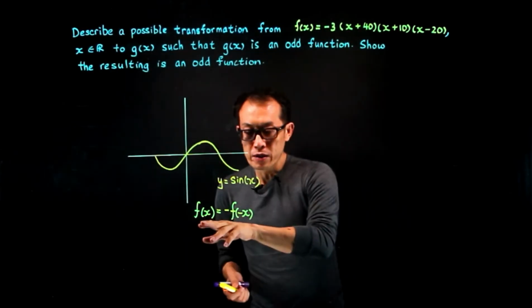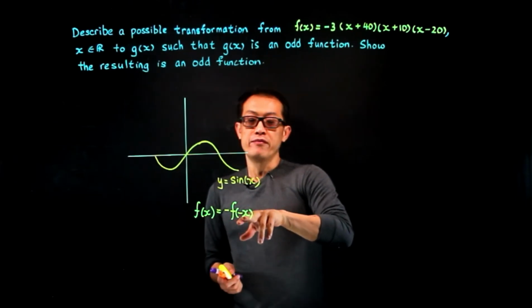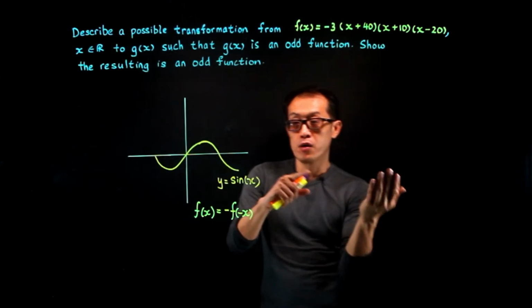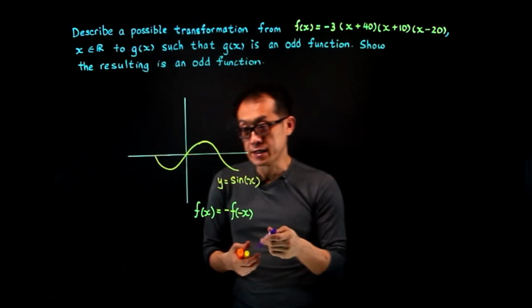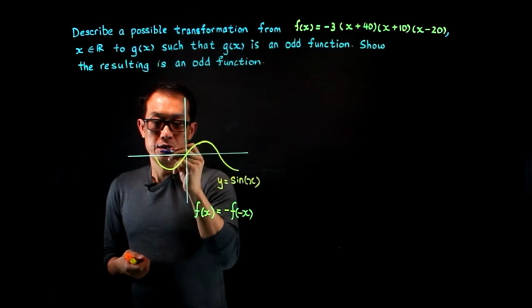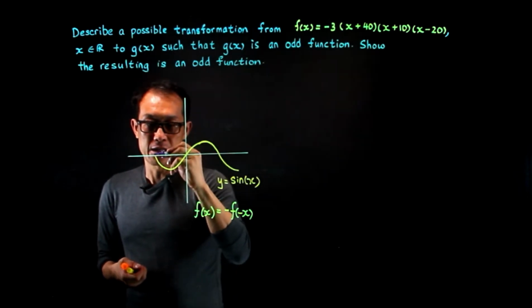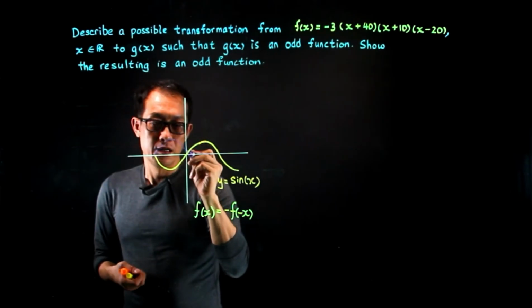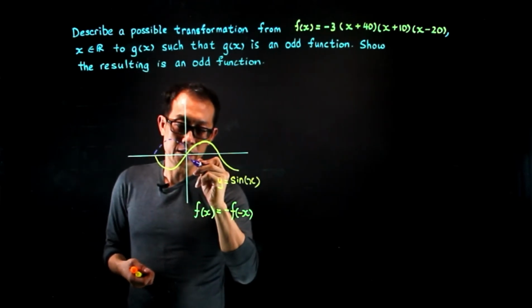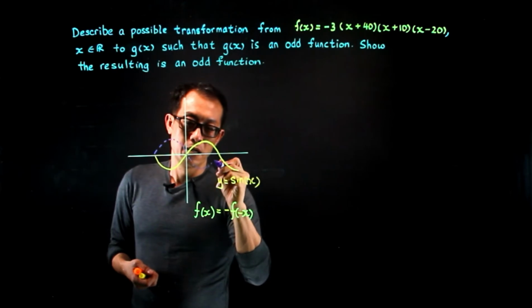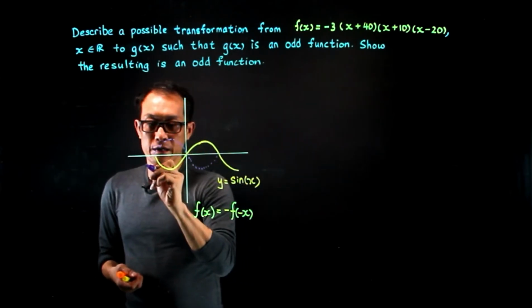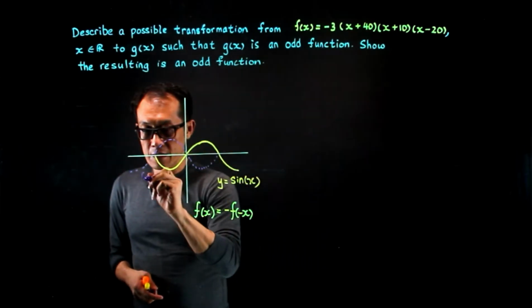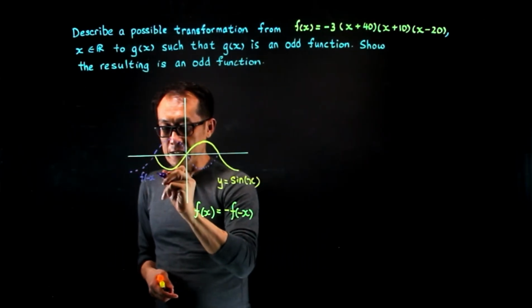Now let's look at what we mean by f of minus x. What is the transformation? The transformation is a reflection about the y-axis. That means you reflect across here, and this one will reflect to this side. This is f of minus x.